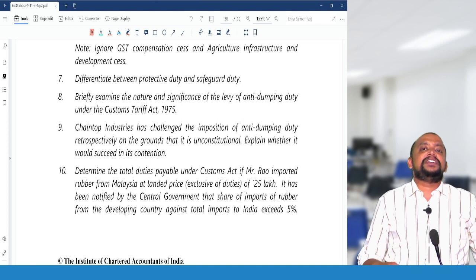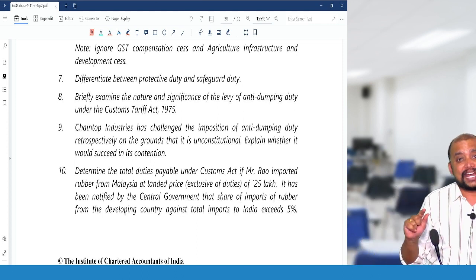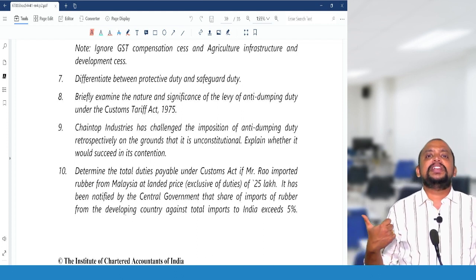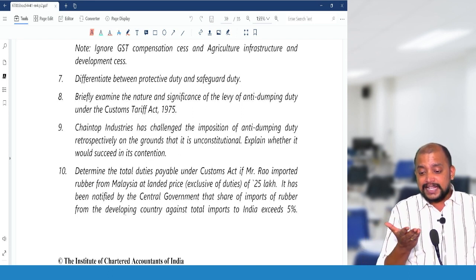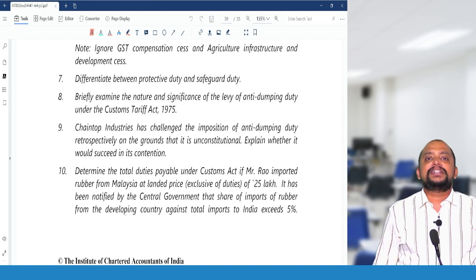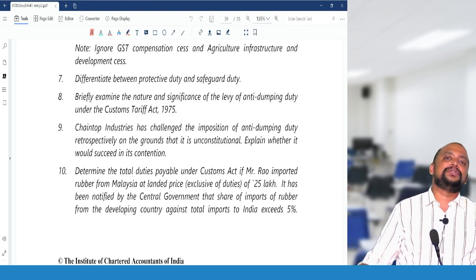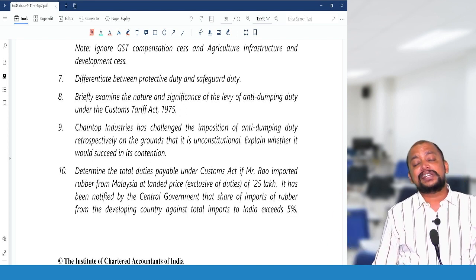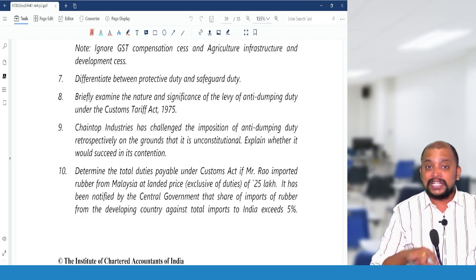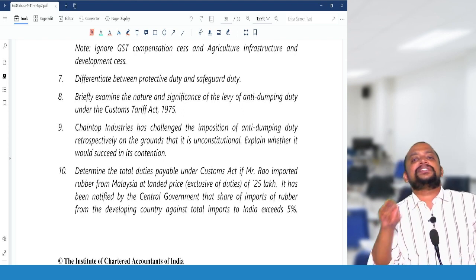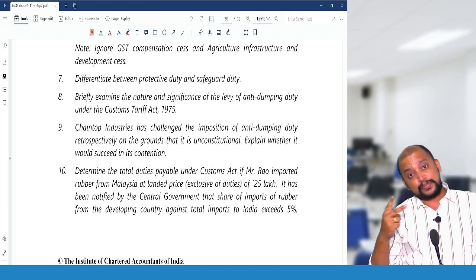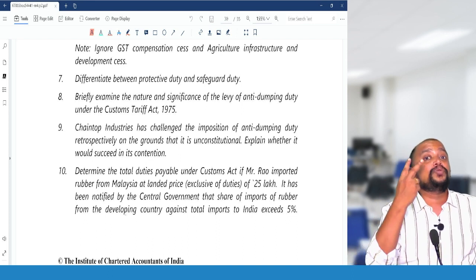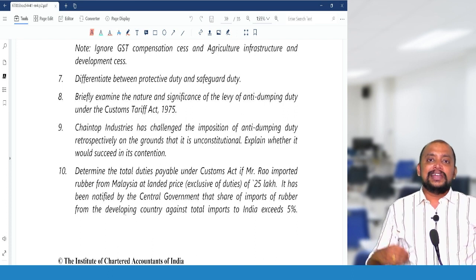Protective duty is levied by the central government on the recommendations of the Tariff Commission, but safeguard duty is levied by the central government based on investigation. Protective duty is an enhancement of basic customs duty, but safeguard duty is an additional duty that will be levied. Investigation is not required in case of protective duty, but it is required in case of safeguard duty. There is no provisional protective duty, but there is provisional safeguard duty for a period of 200 days, and then there is